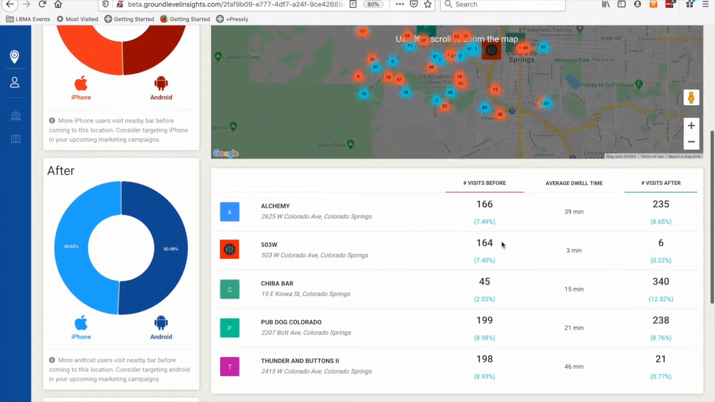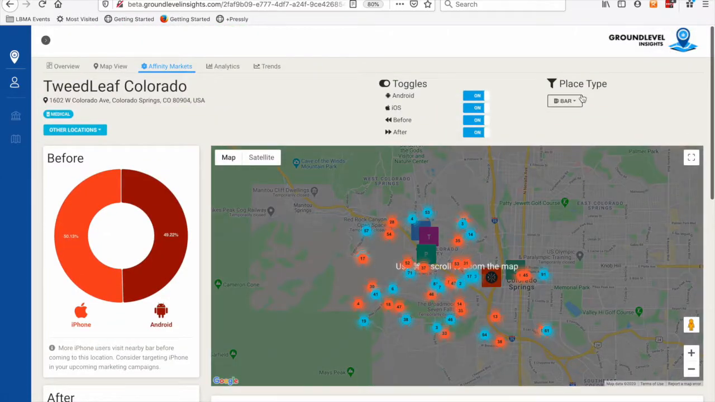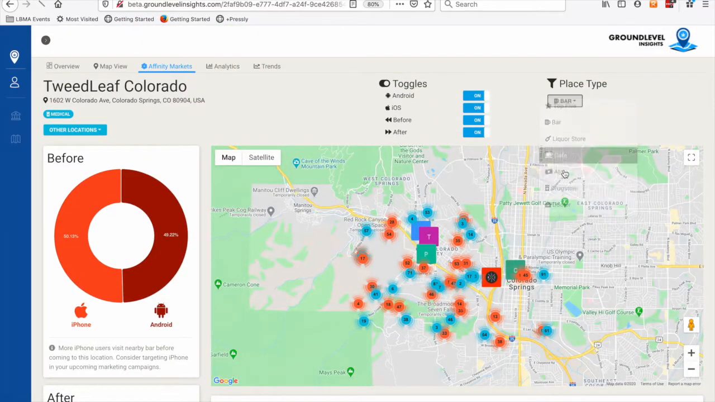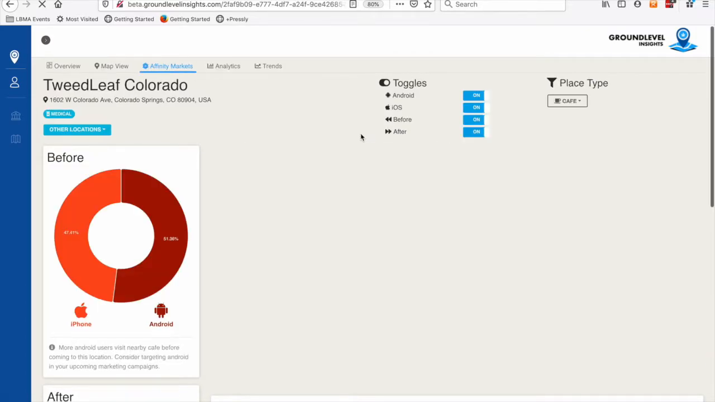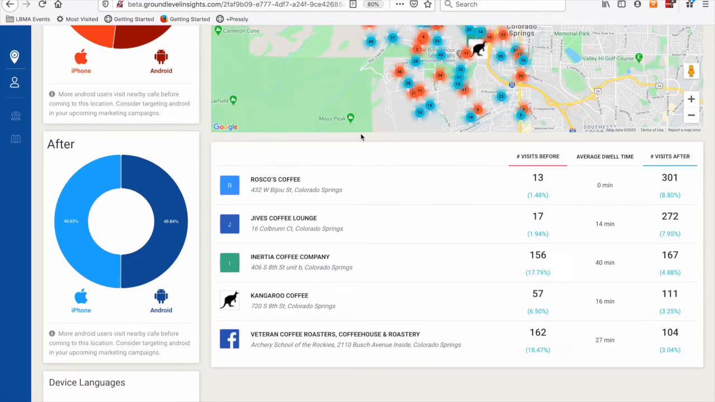If I scroll down here, you see an actual listing of the 5 most popular bars that people are visiting in proximity to this particular Tweedleaf in Colorado. We can see the number of visits before, the number of visits after, the average dwell times, and so on. And if I change this place type to, say, coffee shops, as this is all live data we're looking at, it will refresh and we'll see an updated set of data and locations. And now here you see the most popular coffee shops and so on.